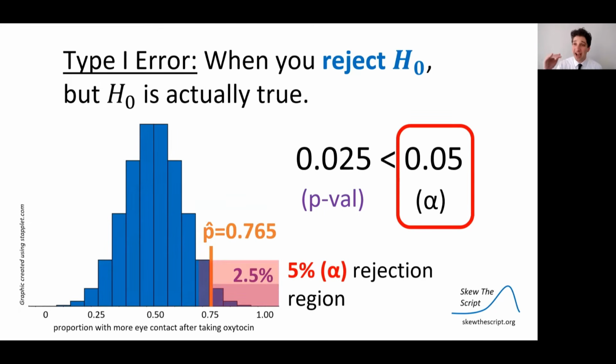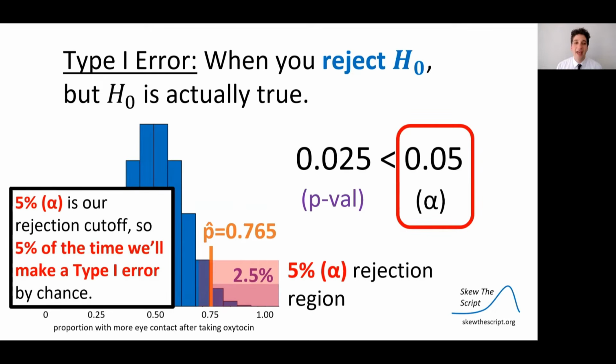And we have a 5% bar, or alpha level, for that rejection. That's called a rejection region. It's the amount of unusualness that we can take before rejecting the null. And 5% is our rejection cutoff. So 5% of the time, we'll make a type 1 error by chance.